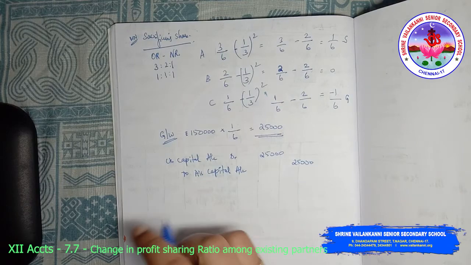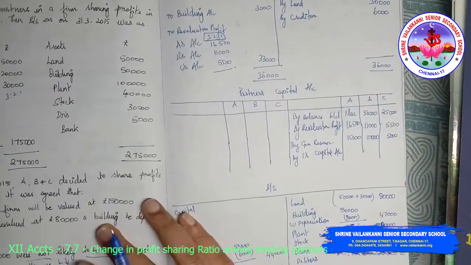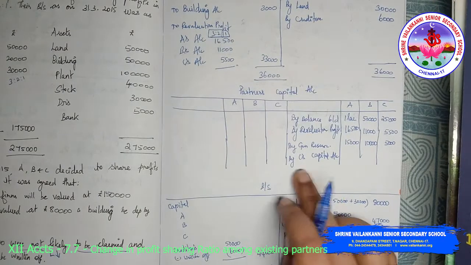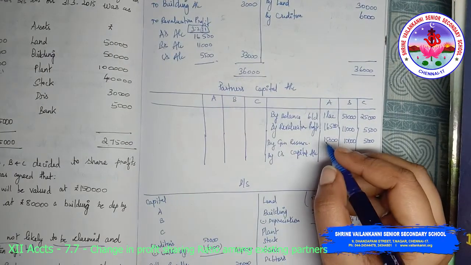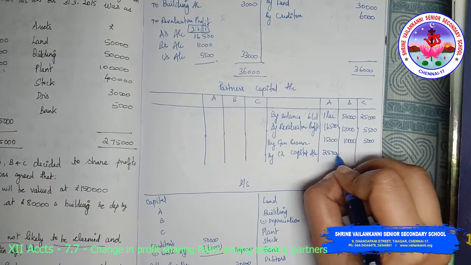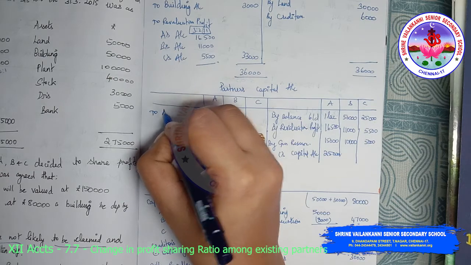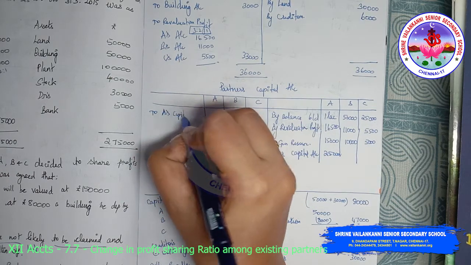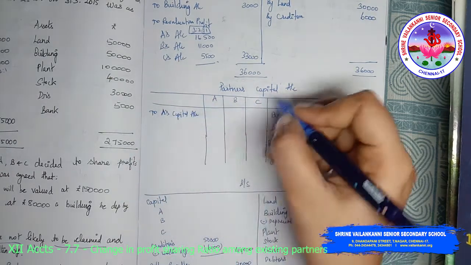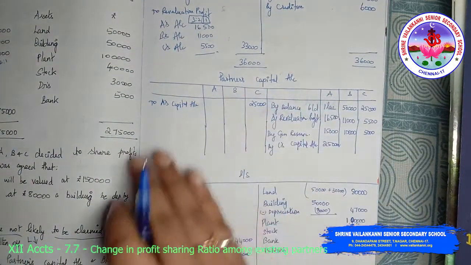This needs to be taken to the partner's capital account. Here partner's capital account by C's capital account, you have to write it in A, 25,000, to A's capital account, you have to write it in C, 25,000. Now this balance is over.